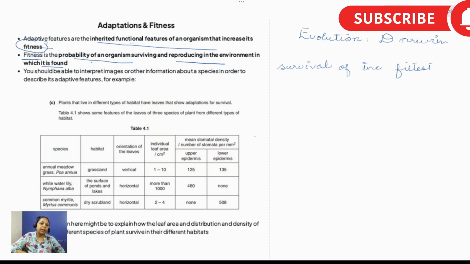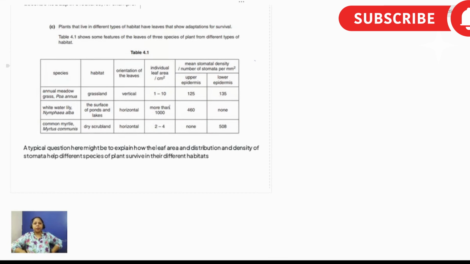So, okay, let's go through this graph. You will be able to interpret the image or other information about the species in order to describe its adaptive feature. Let's discuss this graph. So, plants that live in different types of habitat have leaves that show adaptation for survival. Now, we have learned the adaptations, one is the hydrophyte. We have learned this adaptation, right? Xerophyte and hydrophyte we have learned.